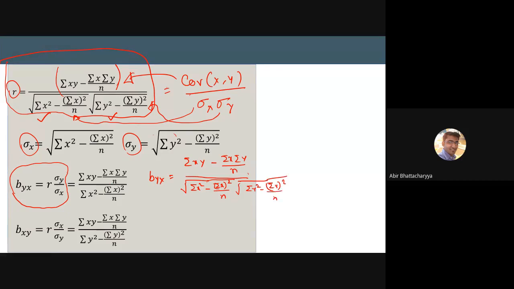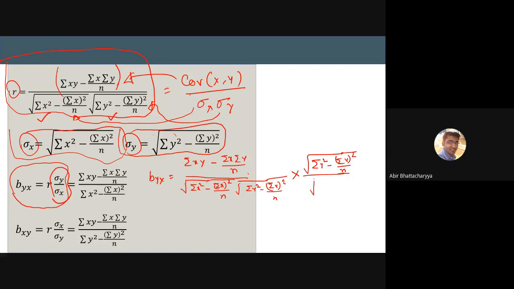Now you have to multiply by sigma y and divide by sigma x. This is your sigma y, under root summation y square minus summation y whole square by n. Multiply it. And divide by sigma x, under root summation x square minus summation x whole square by n.